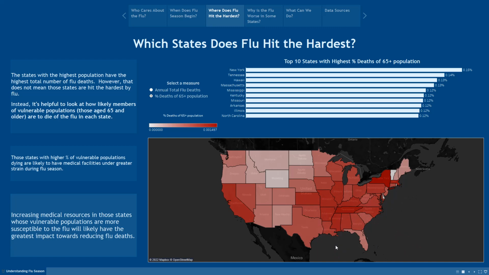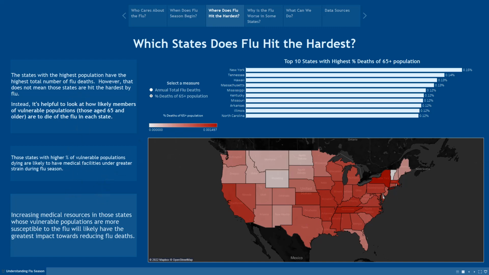not as well equipped to deal with their flu seasons, as flu in these places is much more likely to result in death of a member of the vulnerable population than it is in other states like Texas, which has a very high population and number of people in vulnerable populations, but a much lower percentage likelihood of dying of the flu. In this case, you can see it's almost 0.09%. So again, I provided some helpful text boxes to those viewing this slideshow on their own.